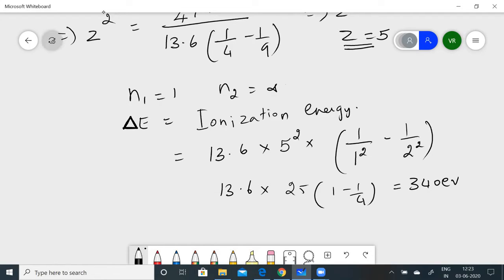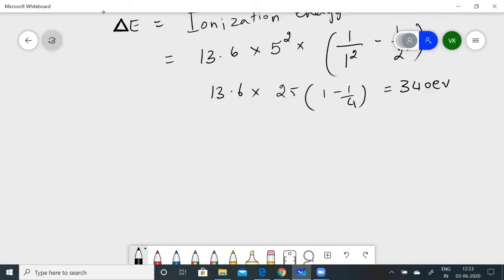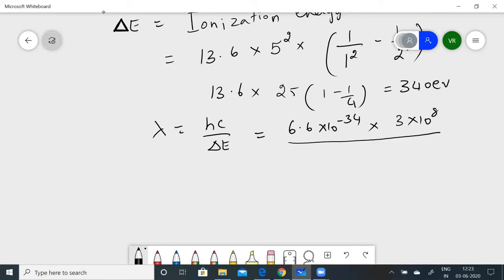But we need to find out the wavelength. This is not it over here. We need to find out the wavelength. So lambda is equal to, we know, hc by delta E. Now having known all the values, 6.6 into 10 to the power of minus 34 into c, which is 3 into 10 to the power of 8, divided by delta E. We found it is in electron volts, we need to convert it to joules, so multiplied by 1.6, so 340 into 1.6 into 10 to the power of minus 19.